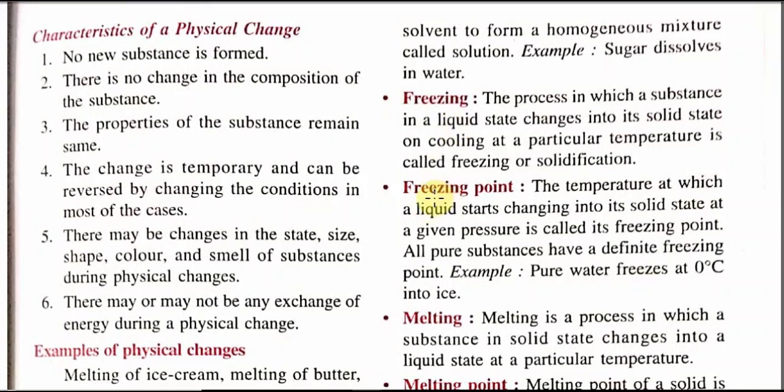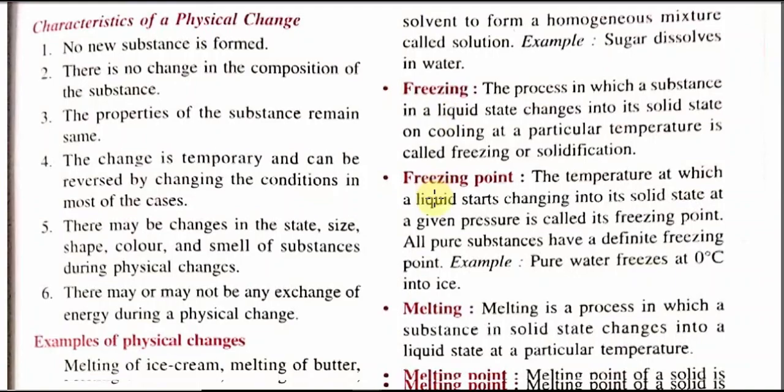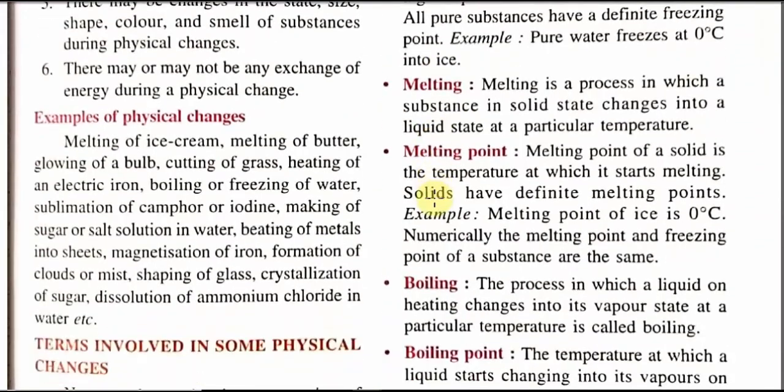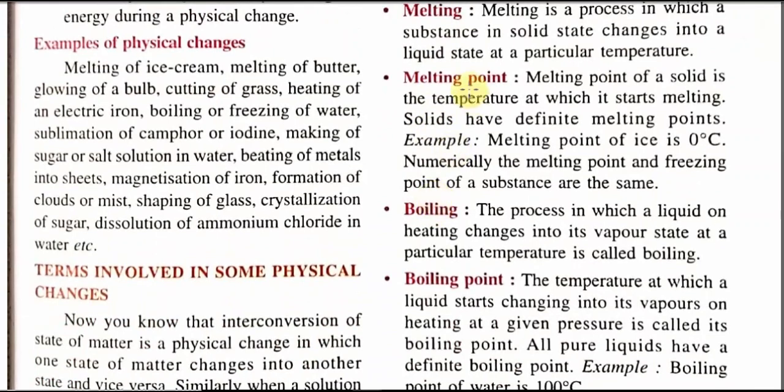What is freezing point? Freezing point is the temperature at which a particular liquid changes to solid state. Similarly, another term here is melting. Melting is a process in which a substance changes from solid to liquid state. Melting point is the temperature at which a solid starts to melt to liquid state.